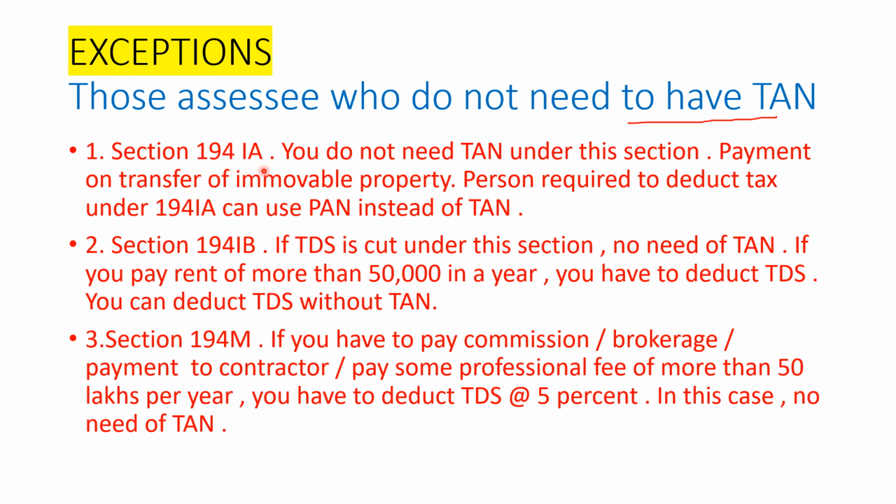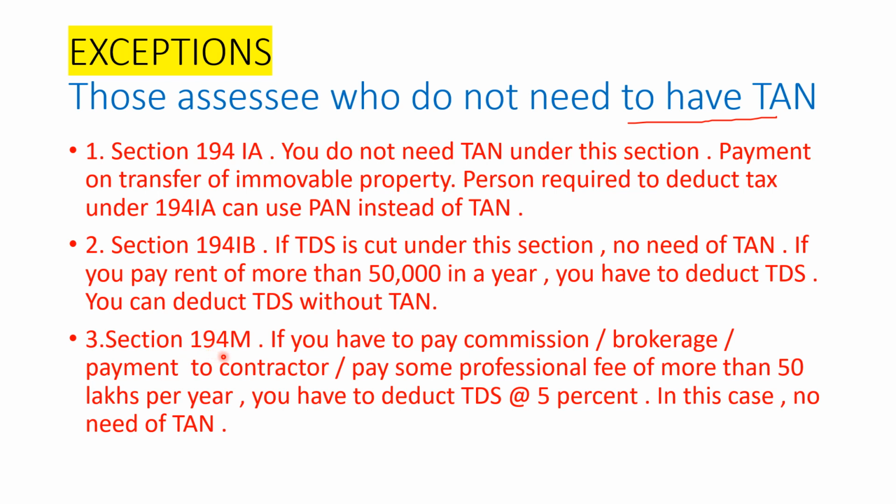The first one is section 194IA. You do not need TAN in this section. This involves the payment on transfer of immovable property. The person required to deduct tax under this section can use PAN instead of TAN. Second is section 194IB. Again, in this section, if TDS is cut, you still do not need to have a TAN number. In this section, if you pay a rent of more than 50,000 in a month, you have to deduct TDS. That is understood. But as far as this section is concerned, you can move without a TAN number.